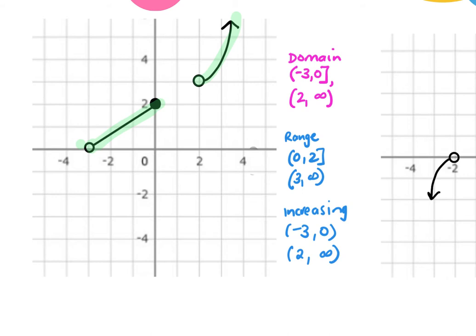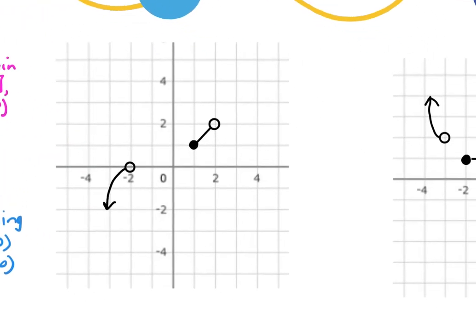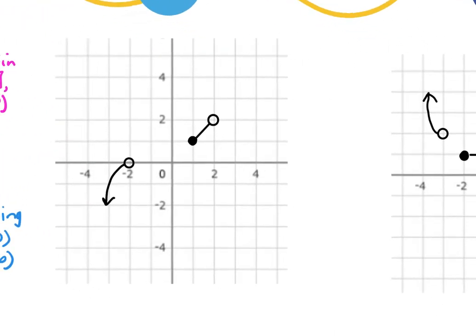All right, we're just going to do that on repeat. Go to the next one. So start with domain. Again, domain, left to right. So what's the furthest point left? Good, it's an arrow, so it's negative infinity. Where does that one stop? -2, bracket or parentheses? Parentheses, good, because it's an open dot.